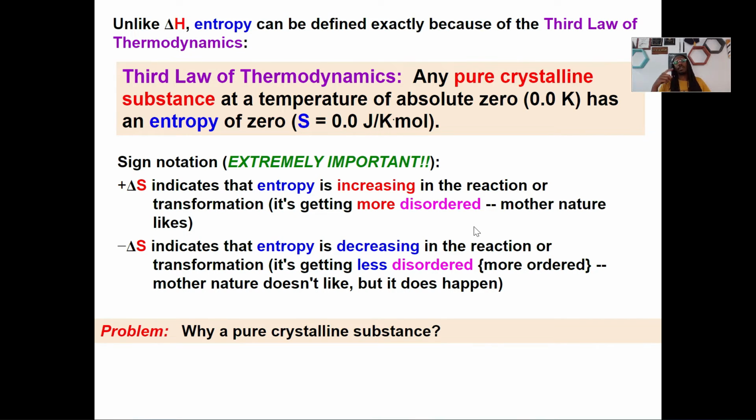Now your entropy is going to be negative when it's decreasing in the reaction or transformation. In this case, you're becoming less disordered, so basically you're becoming more ordered. Now, Mother Nature, she don't like this. As I mentioned before, they like the dispersive energy. If you're not dispersing energy, then you're decreasing your entropy overall.